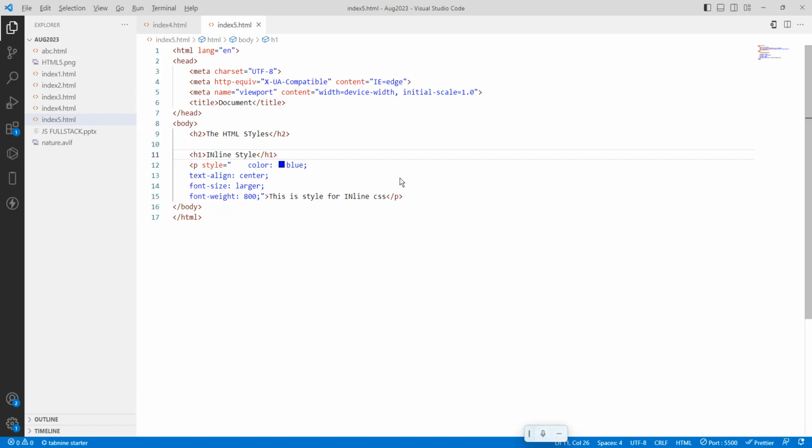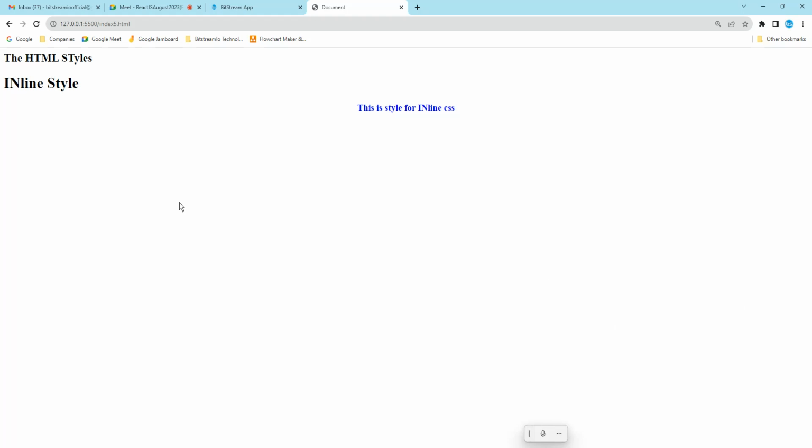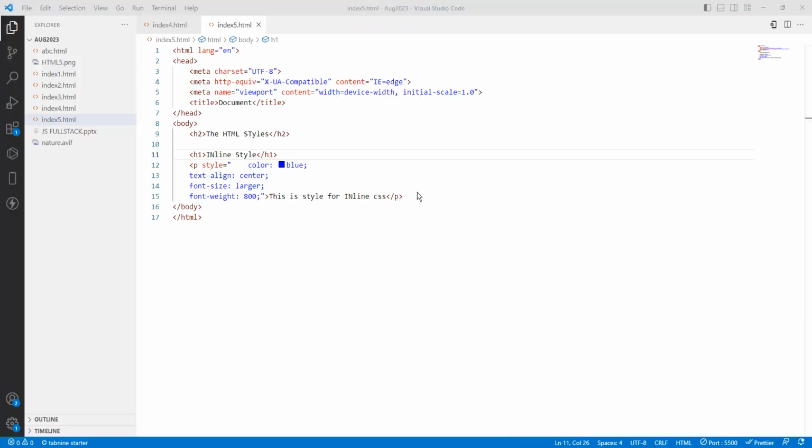If I change the style in the browser, it will be available only until I refresh. Okay. So we got to know what inline style means. Inline style is one thing: we write a style inside a tag, in the start tag. So this is clear.